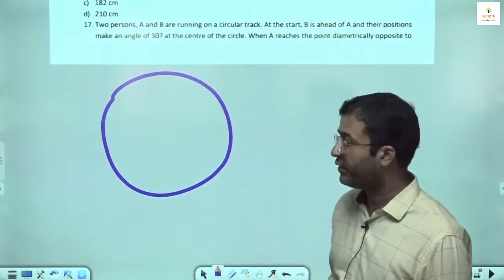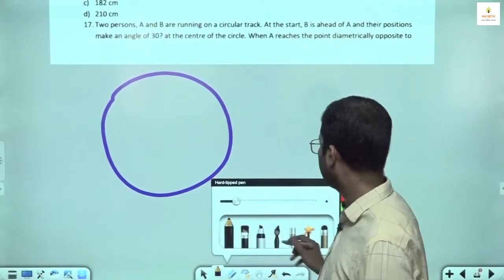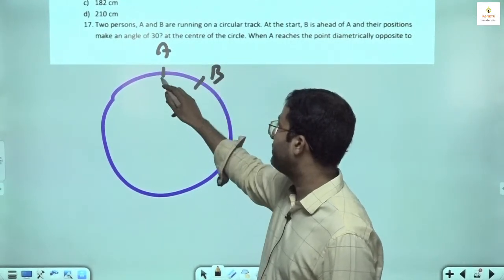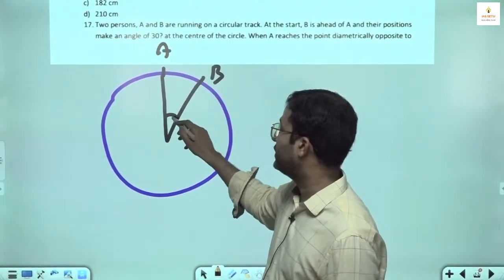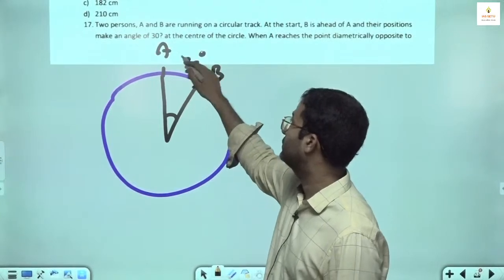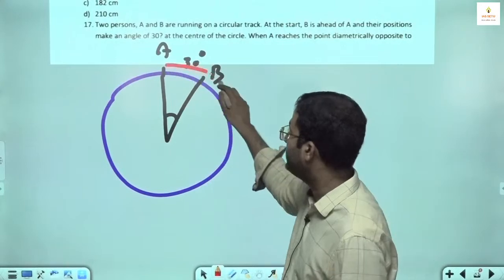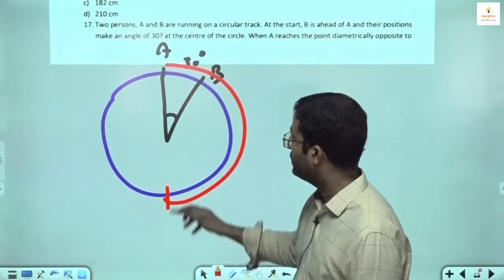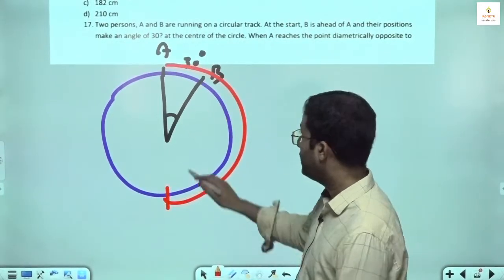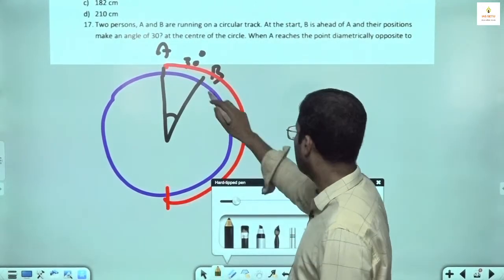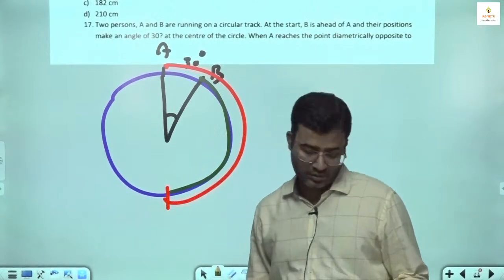B is ahead of A. This is A here. And B is ahead of A in such a way that they make an angle of 30 degrees at the center. When A reaches diagonally opposite, B reaches here. In the time A goes from here to here, B goes from here to here.